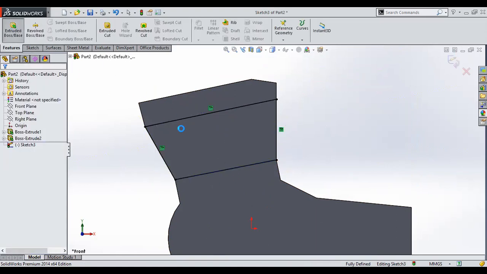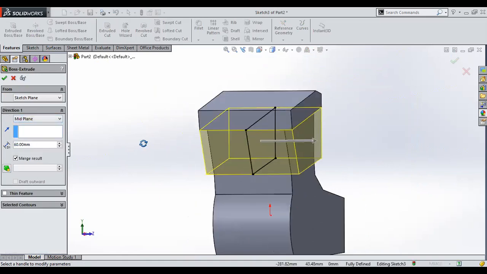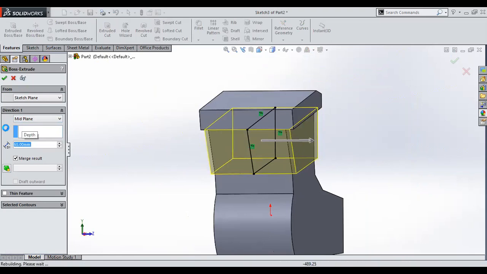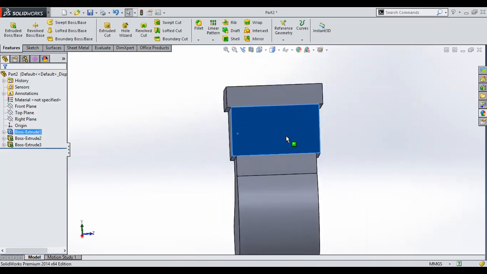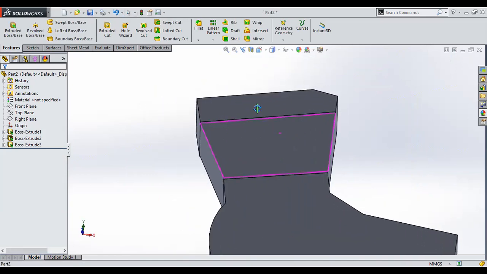Then you have to go with the extrude command, again select the mid plane. Okay, then we'll reduce it by, say, 55, so that we can obtain separation like this. Okay. Next, I need to define the fins.